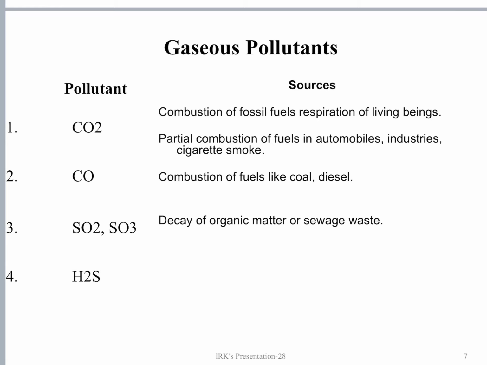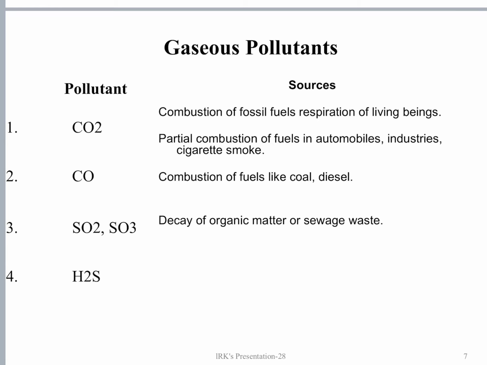Complete combustion leads to formation of carbon dioxide, and incomplete or partial combustion of these carbon compounds releases carbon monoxide. Carbon monoxide does not have any inherent smell. Even if you inhale carbon monoxide, we cannot feel that we are inhaling it, and it complexes with the blood and interferes with the oxygen carrying capacity of the hemoglobin, and it leads to suffocation and death, asphyxiation and death. That's why carbon monoxide is called a silent killer.